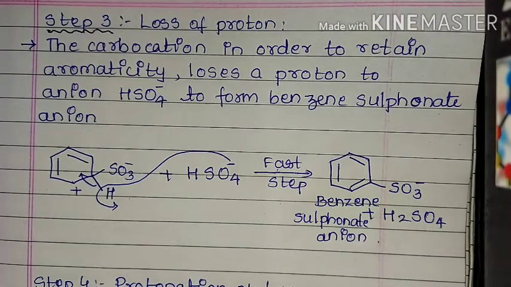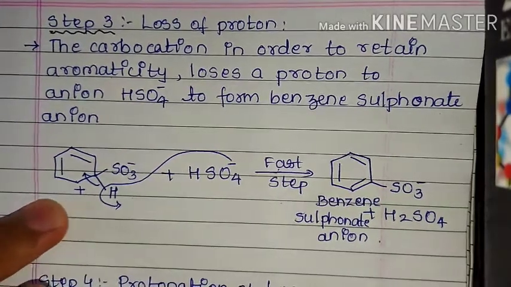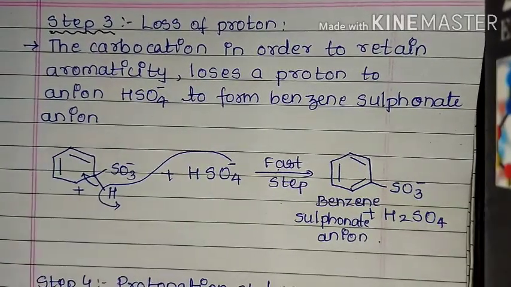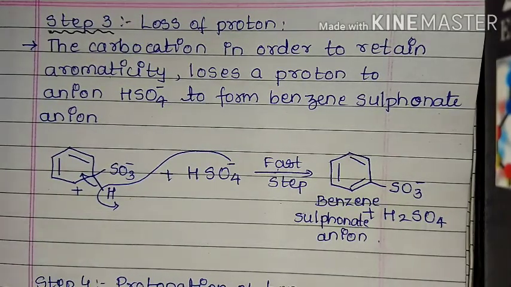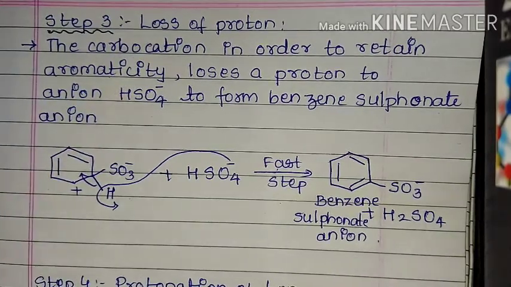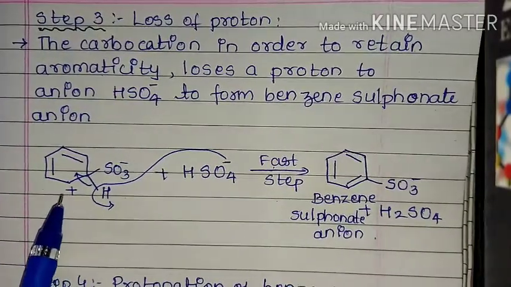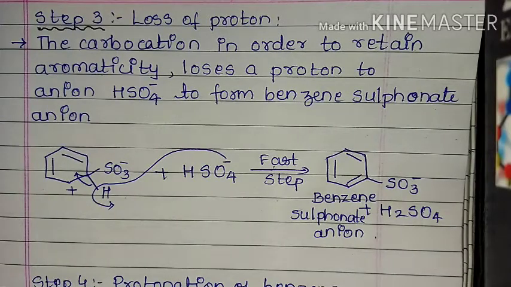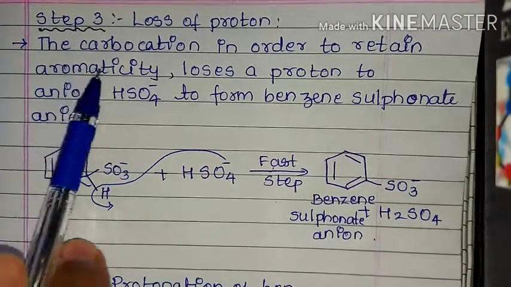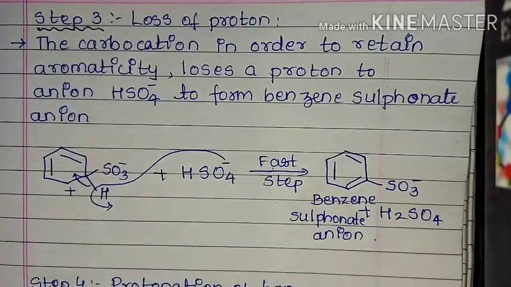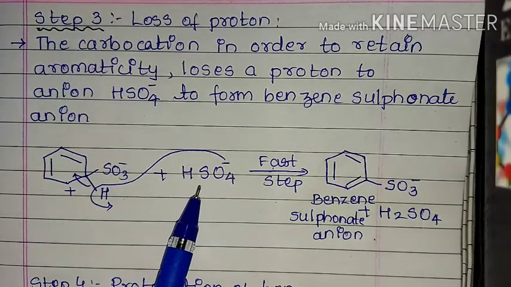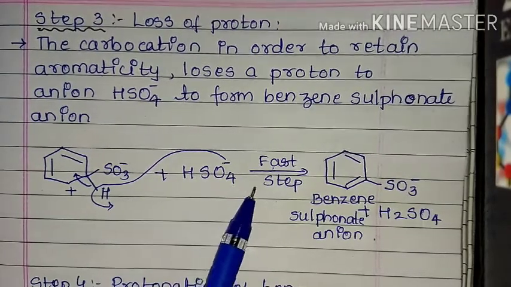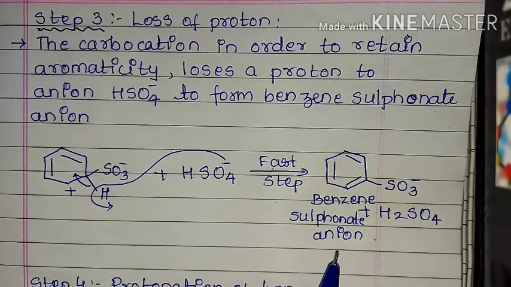In the previous step, we saw that the carbon loses its aromaticity by loss of its electrons, right? Now we have to regain its aromaticity. How? By the loss of a proton. So the carbocation formed will lose its proton in order to gain the aromaticity back. It will lose its proton to HSO4-, and by doing so it will form the benzene sulfonate ion.